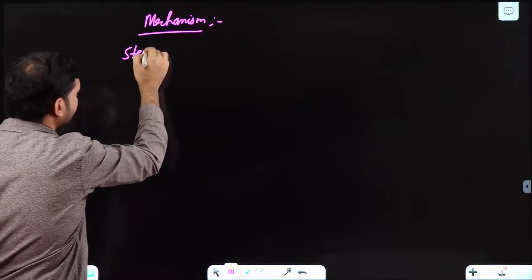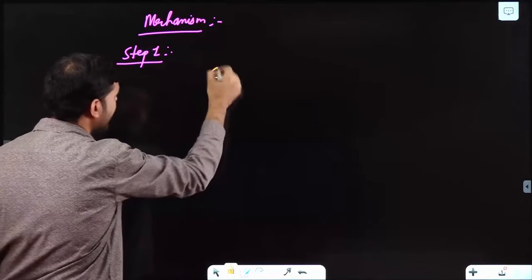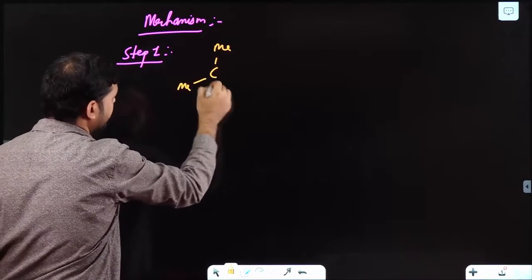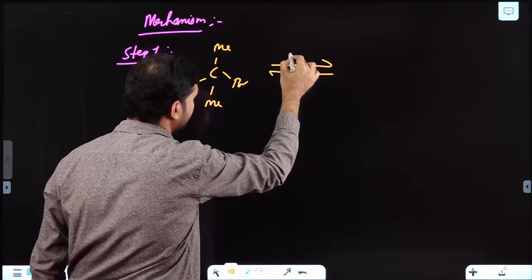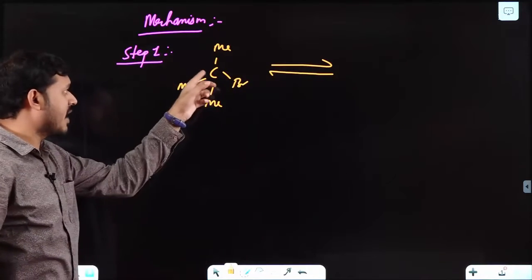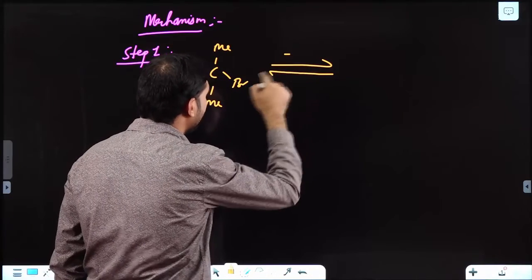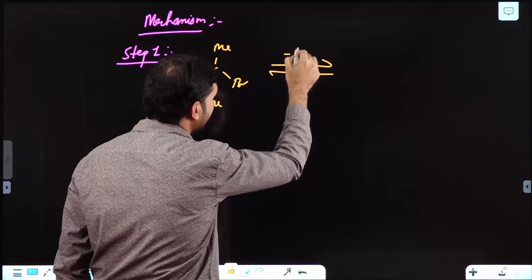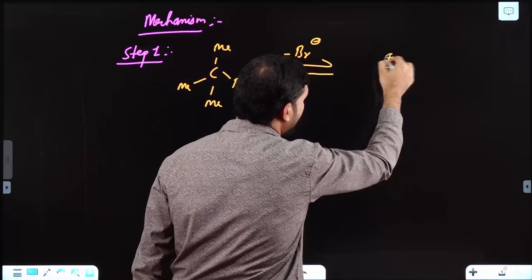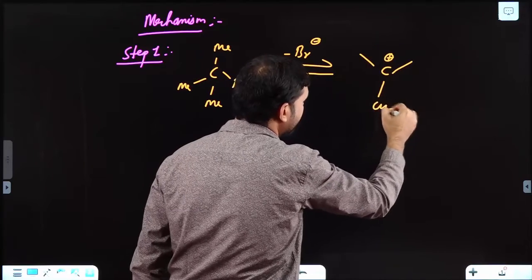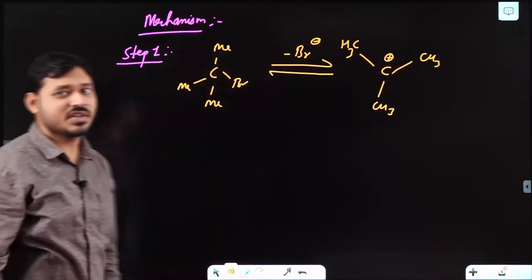Mechanism. Step 1. What happens? First of all, you have this tertiary bromine which will leave as Br minus. So what you will get is a carbon having a plus charge with three methyl groups, CH3, CH3, CH3. This is the carbocation generated in this reaction.